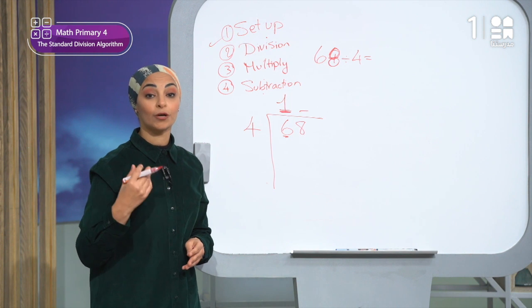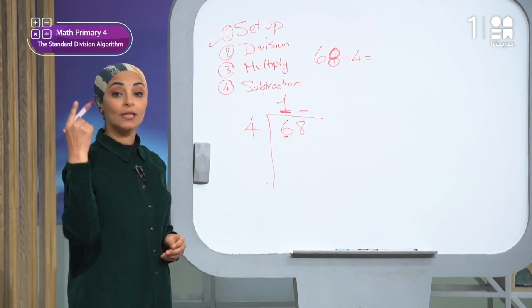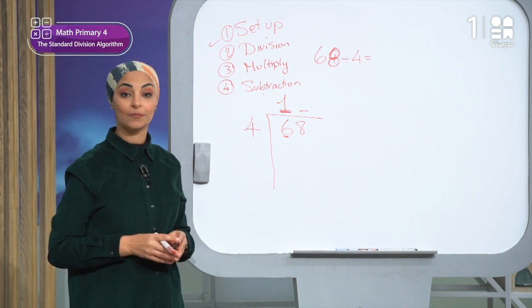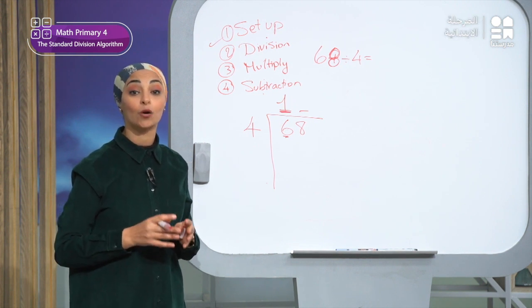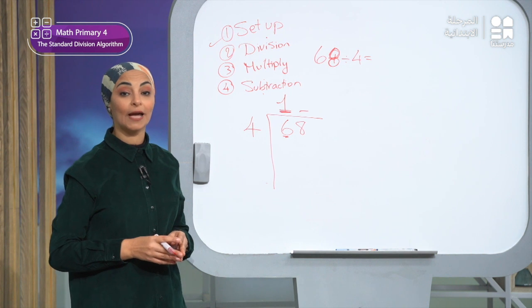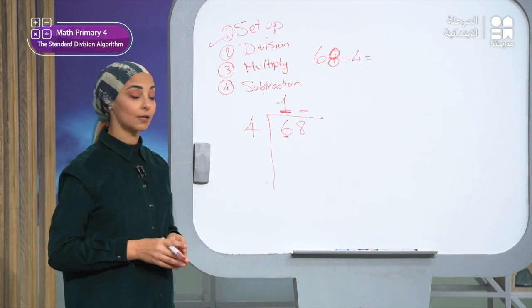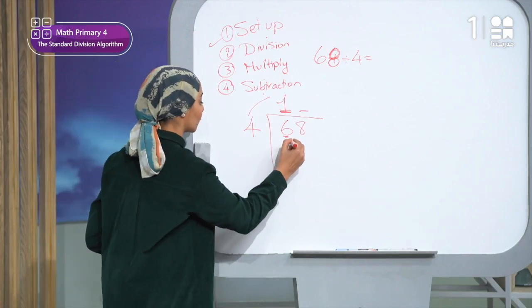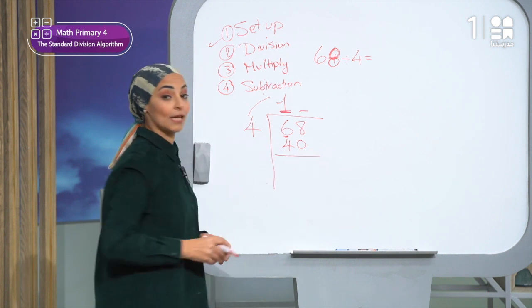Okay, now before multiplication, please note that the one we wrote in the answer is the quotient of the tens. What is its value? Its value is 10. Now what will I do? I will do 4 times 10. 4 times 10 equals what? Yes, 4 times 10 equals 40. So I will write 40 here under 68.